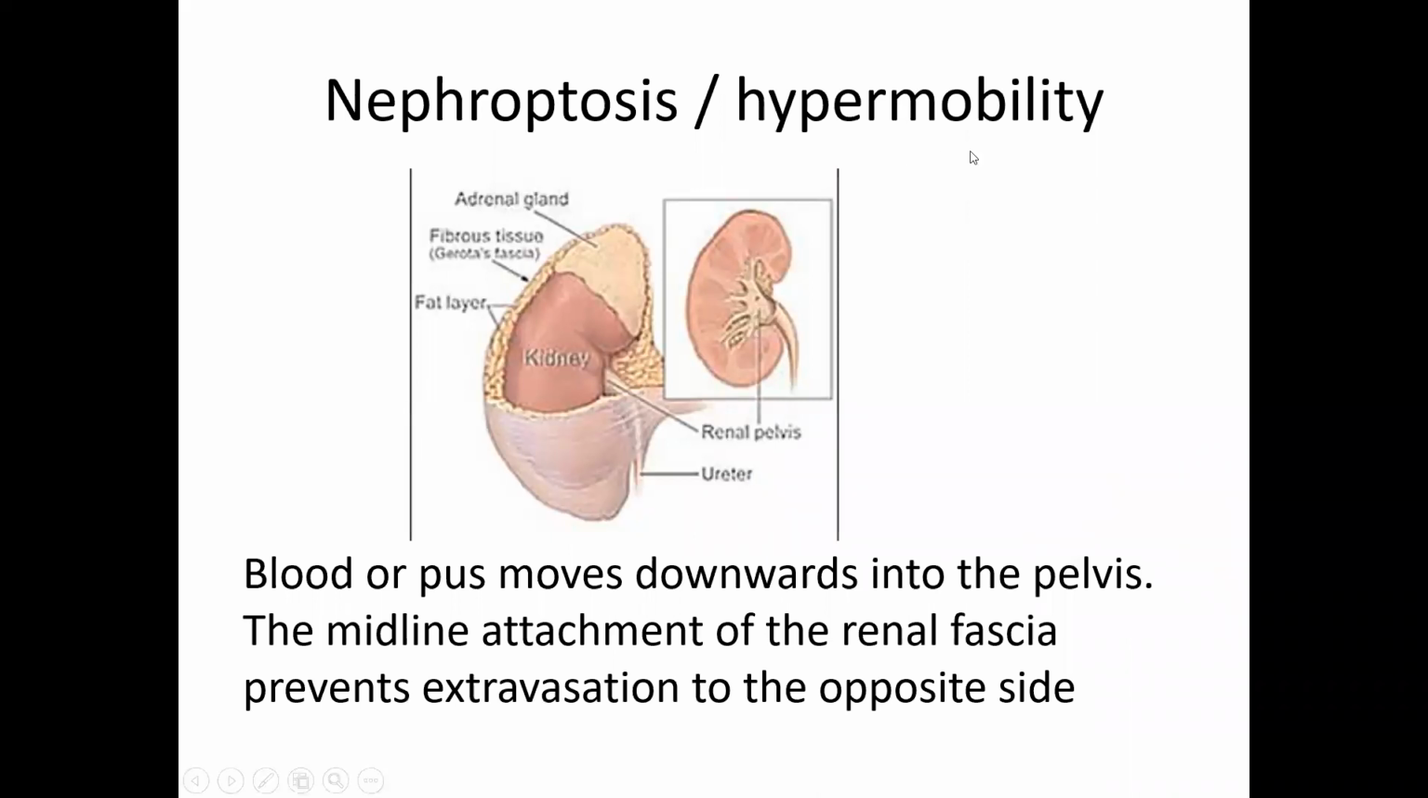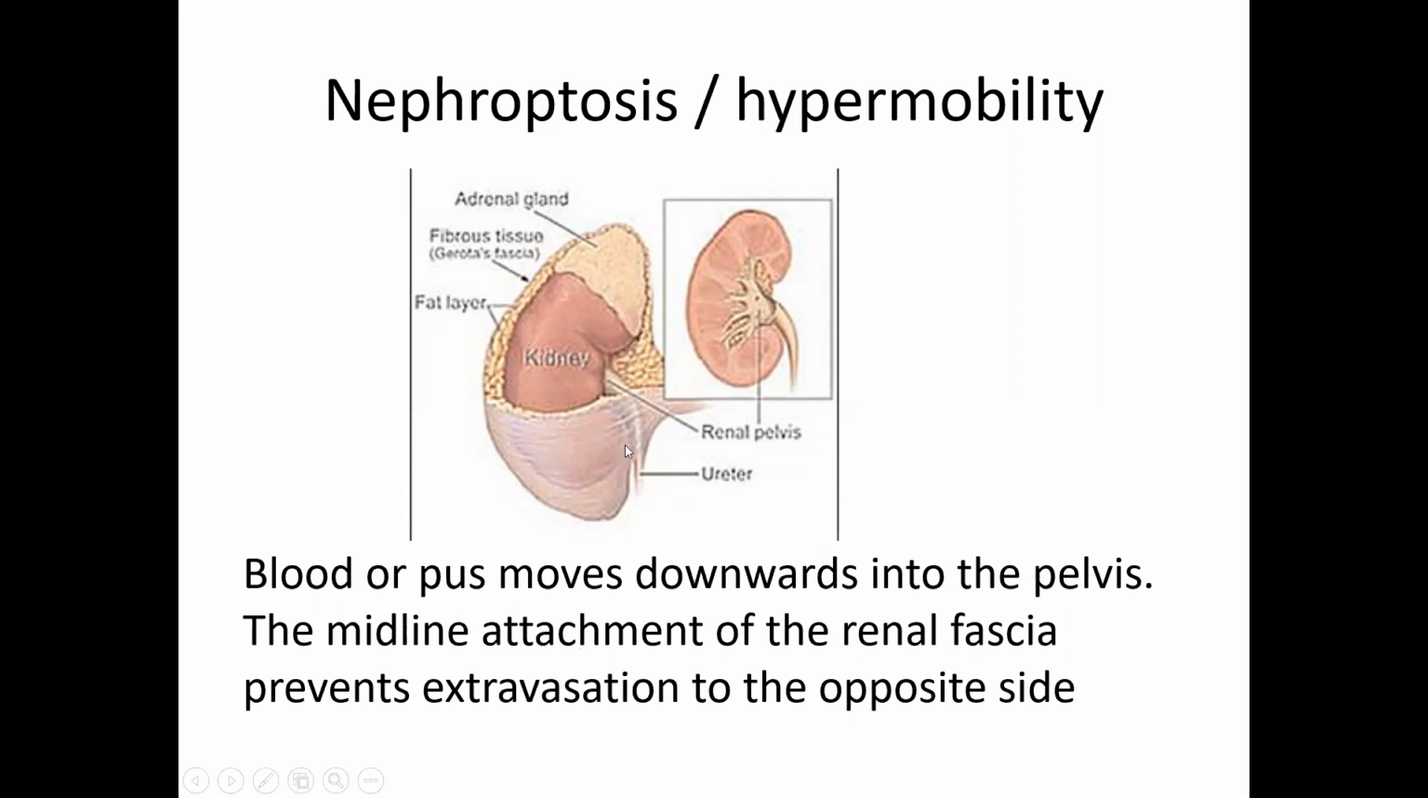When the kidney becomes hypermobile, it results in a drop of the kidney. Remember, the word ptosis refers to drooping of the upper eyelid. Actually, ptosis just means drooping. When the kidney droops, it is called nephroptosis. In ptosis, the P is not pronounced, but in nephroptosis, you can also pronounce it. With hypermobility of the kidney, blood or pus moves downward into the pelvis. The kidney will also move downward into the pelvis.